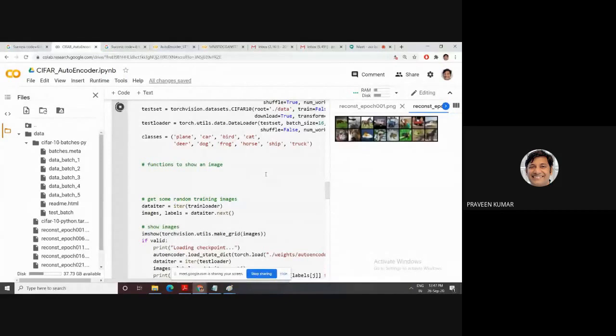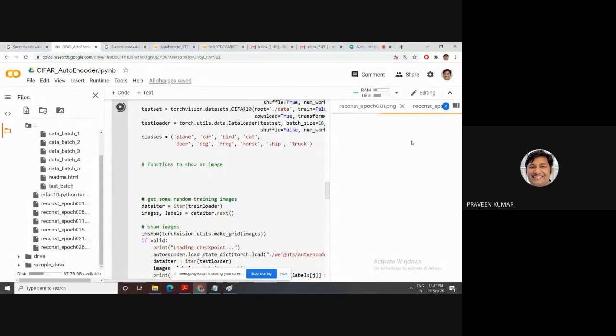Then you can calculate the loss function. Otherwise, you never apply the loss function on different sizes. Because my input is 28 cross 28, my output is again 28 cross 28. Then we can calculate the MSE. MSE means you calculate the loss function pixel by pixel. So this way I am running this program, and this way your result is improving.